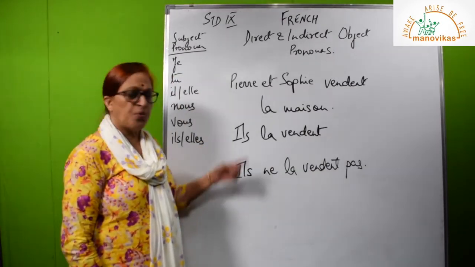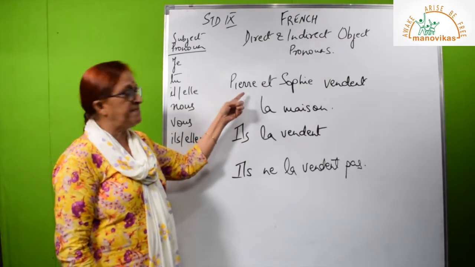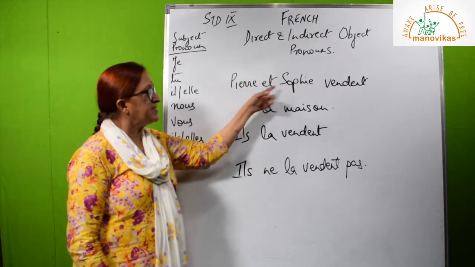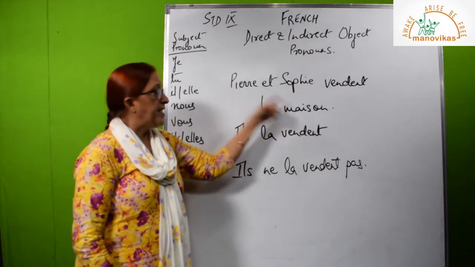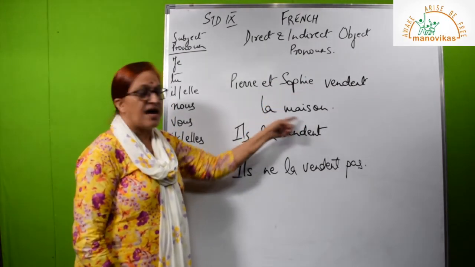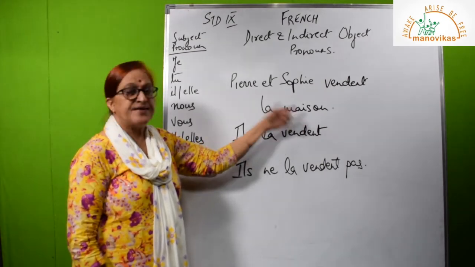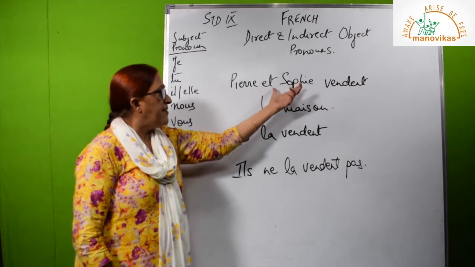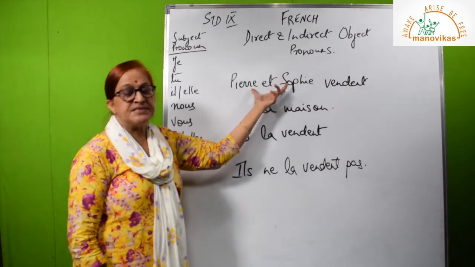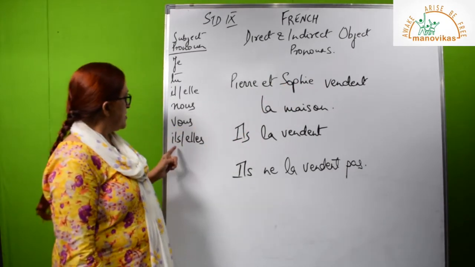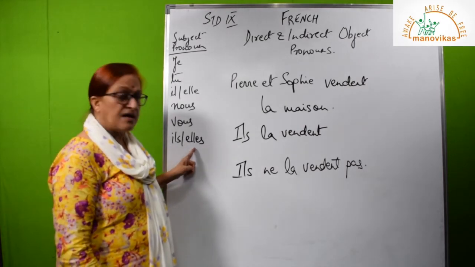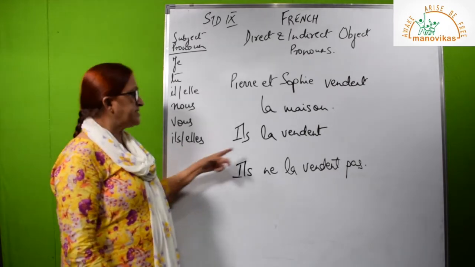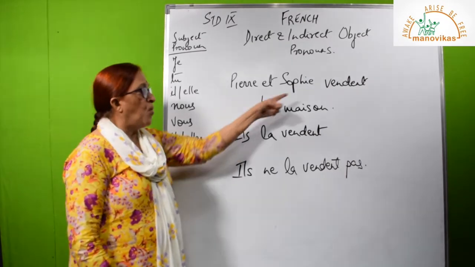Okay, now I will show you one more example. Here I am saying Pierre et Sophie, more than one person. Pierre et Sophie vendent la maison. Pierre and Sophie are selling the house. How many people are there? There is one Pierre, there is one Sophie. One masculine, one feminine. Now in this case, which one will take precedence? Ils. Your ils and elles, since they are masculine and feminine together, the masculine takes precedence. So they become ils.